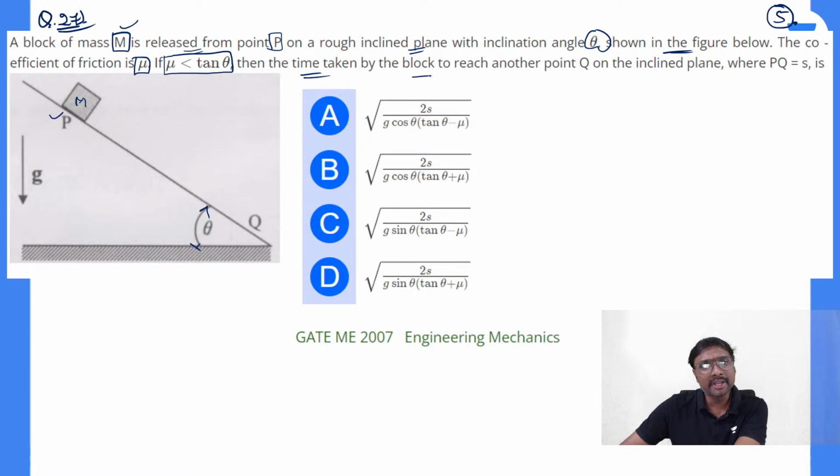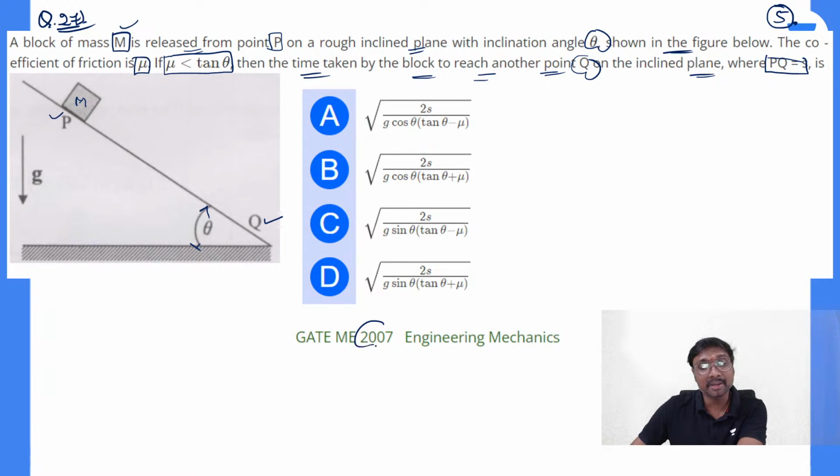then the time taken by the block to reach another point Q, right? So from P it is moving to Q. How much time is it taking to reach this position? And on the inclined plane, PQ is equal to that distance. What is the distance PQ given?